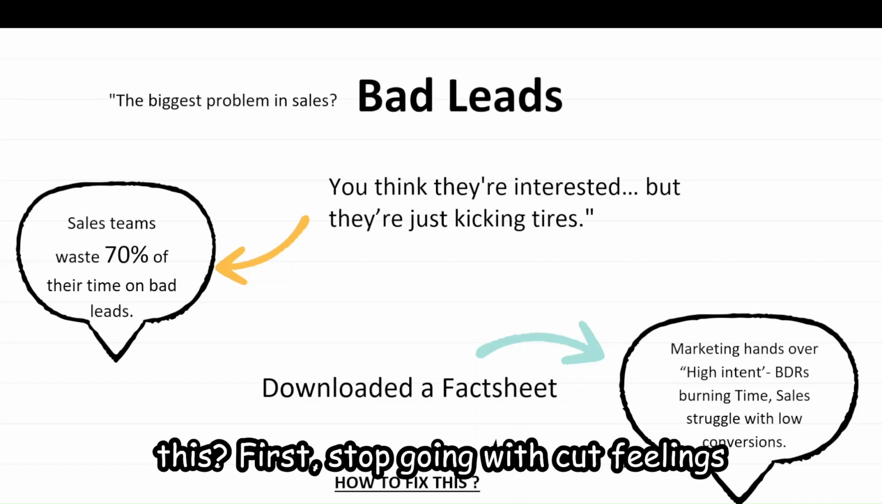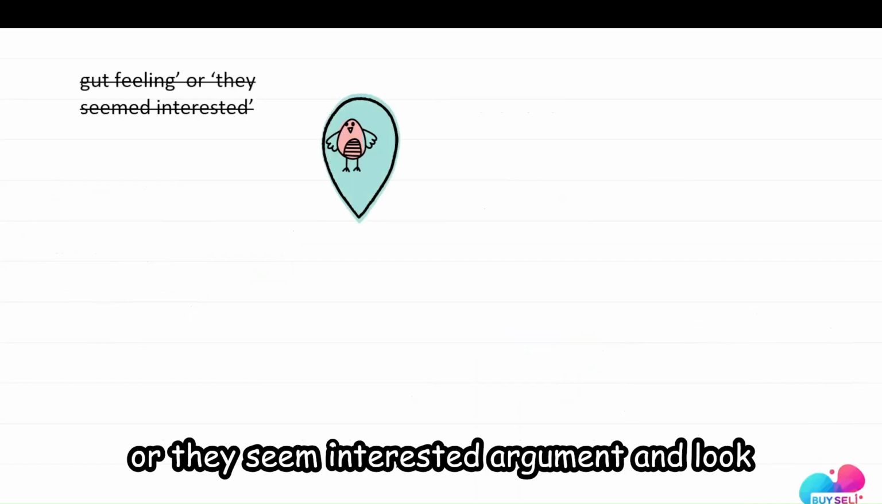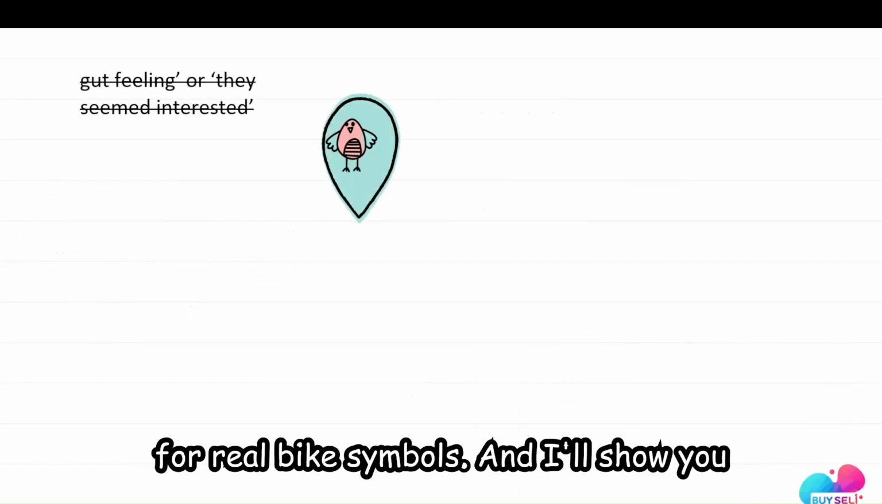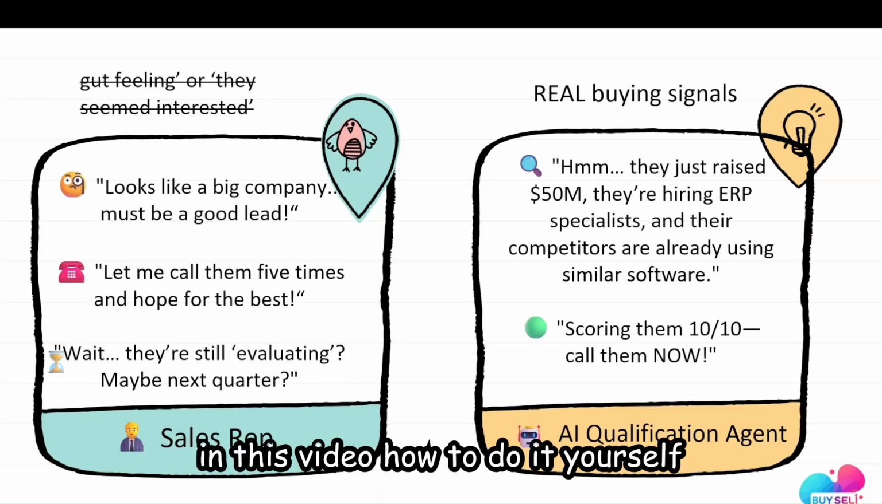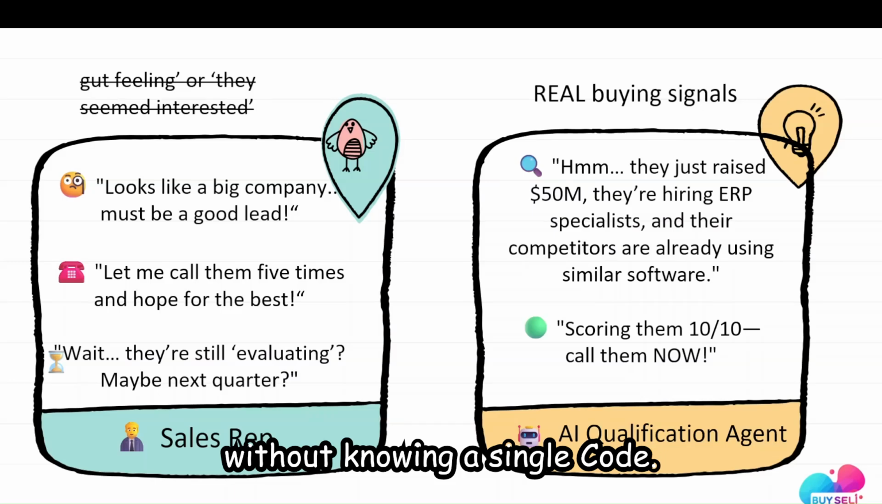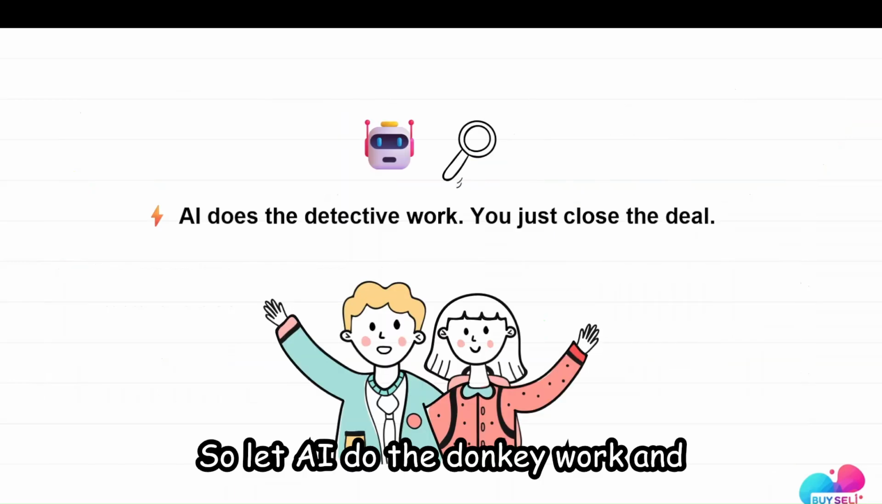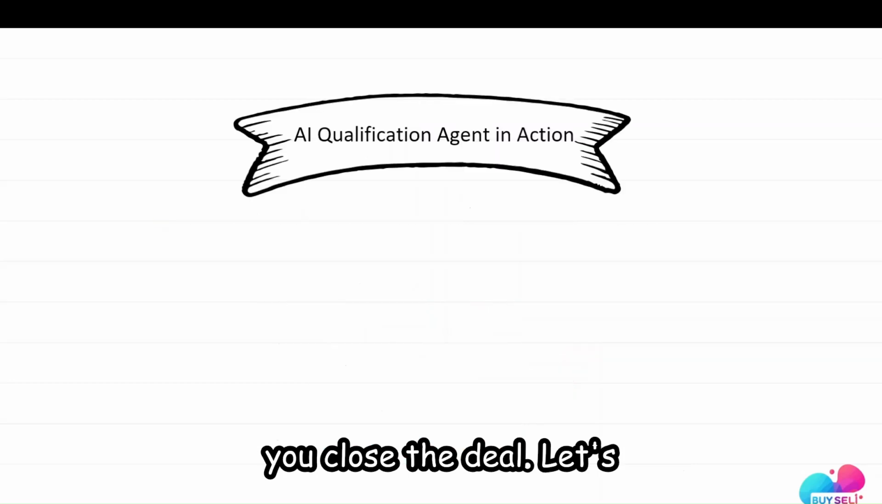So how do we fix this? First, stop going with gut feelings or the "they seem interested" argument and look for real buying signals. And I'll show you in this video how to do it yourself without knowing a single line of code. So let AI do the donkey work and you close the deal.